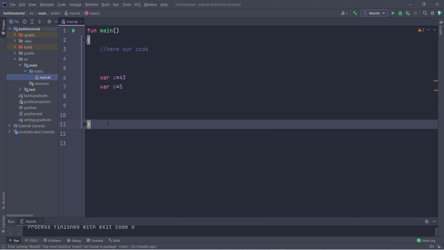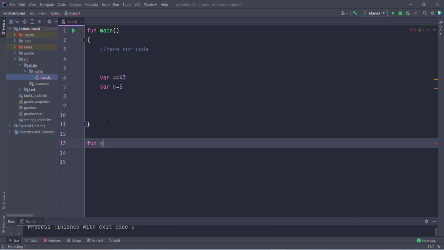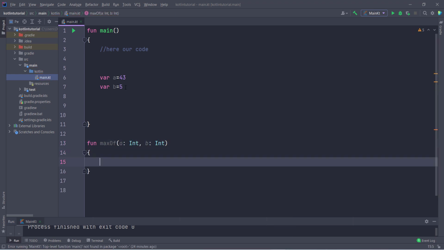Now if I want to create a function to find the maximum of two numbers, I create a function here, findMaxOf. I want to take two inputs from the user because I want to pass two numbers, and then I have to check which number is greater. As I already told you, first you have to type the variable name, then colon, then int, then a comma, then your second variable name and the type of the variable, and this is done. Now inside this you can perform whatever you want, but you can also use this function as a variable.